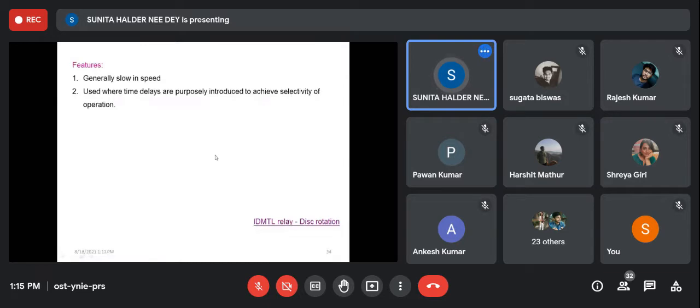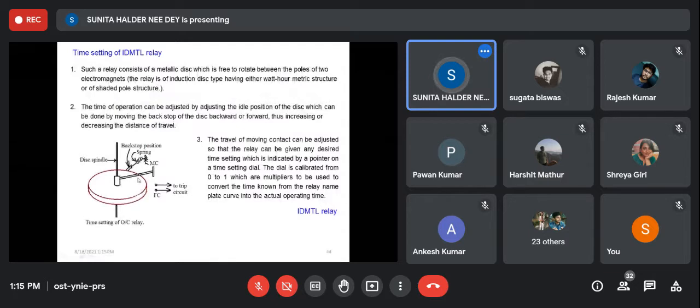Here, if we see only the disk, then this is the disk. And on this disk, this moving contact is there, okay? This is the moving position. And when this contact overlaps with these two contact points of the trip circuit, then the trip circuit will be activated, otherwise not. So this contact, connected with the disc spindle, should rotate in the clockwise direction as I have drawn.